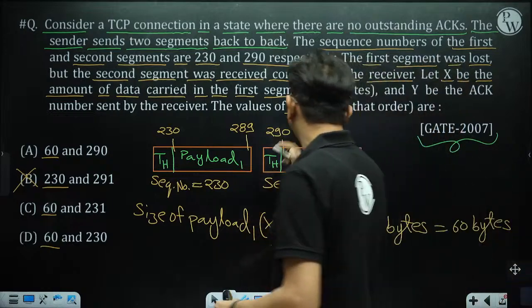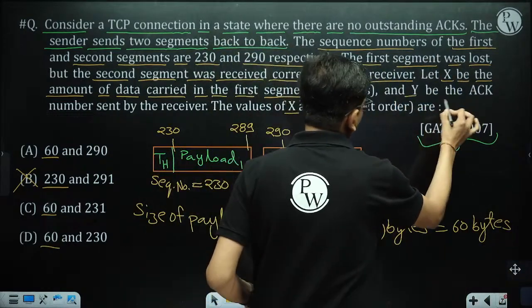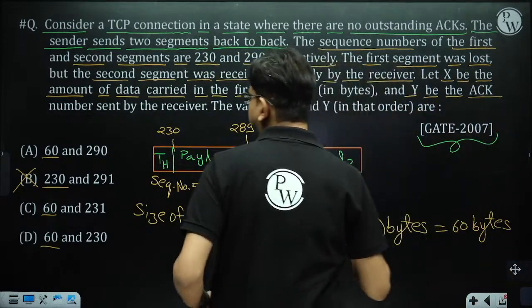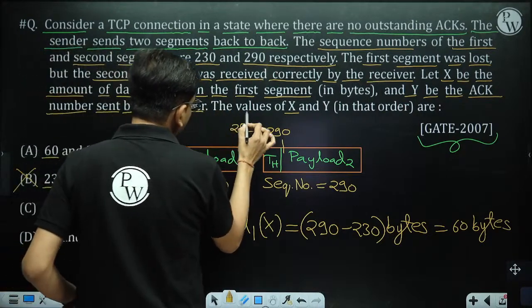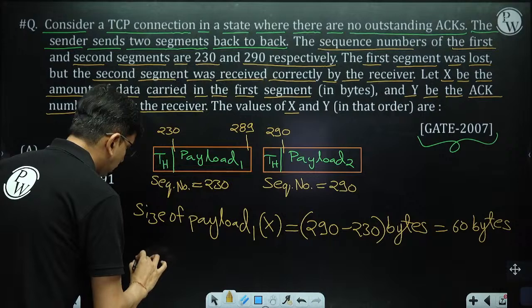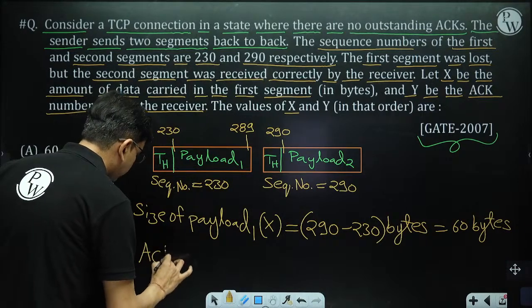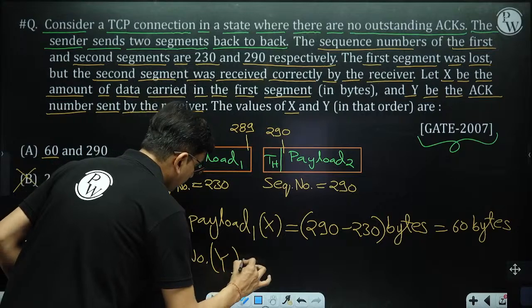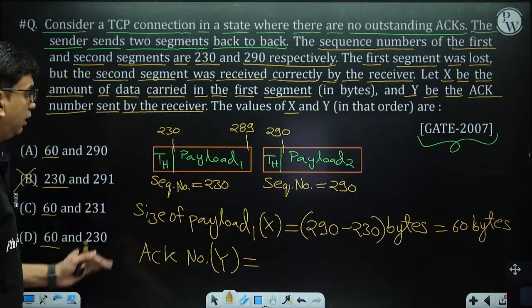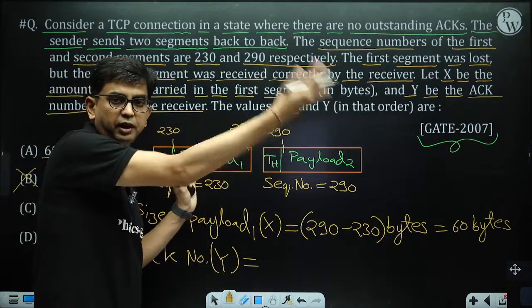So it says Y is the acknowledgement number sent by the receiver. Here this segment is missing and this segment has arrived.